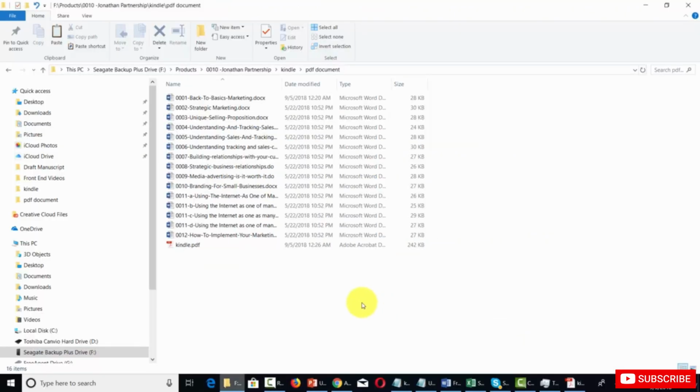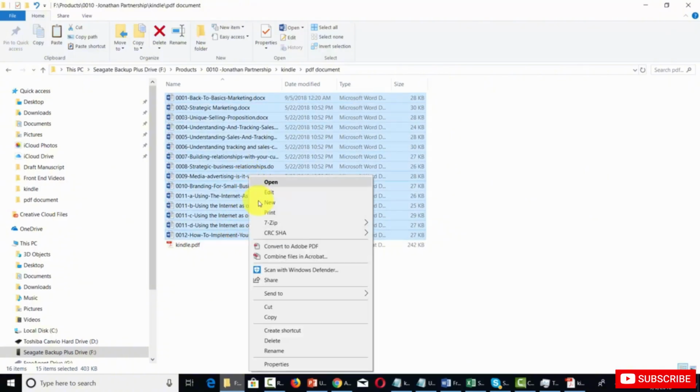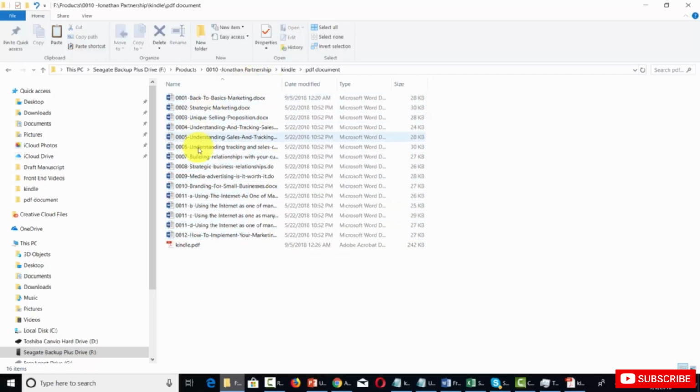Welcome back. And when you have a more complex document, you can create a PDF file, and you can use that PDF file in order to upload to your Kindle Create software. Now, if you have the individual chapters written, you can combine them into a PDF document if you have something like Adobe Acrobat, or you can combine all of your documents into one document inside of your word processing software and then save that document as a PDF.